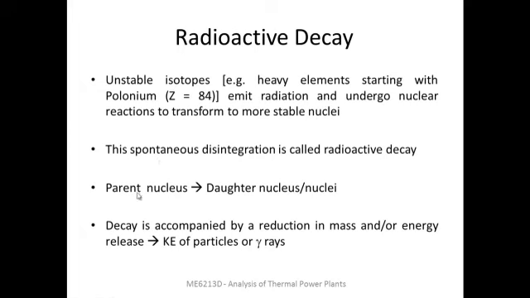Here the so-called reactants are usually called parents, and the products are called daughters. Usually in the case of decay, there is a reduction in mass and some energy release. This can be seen either as an increase in the kinetic energy of the particles or the emission of gamma rays or some other form of radiation.